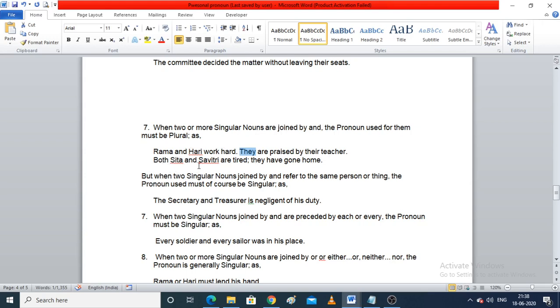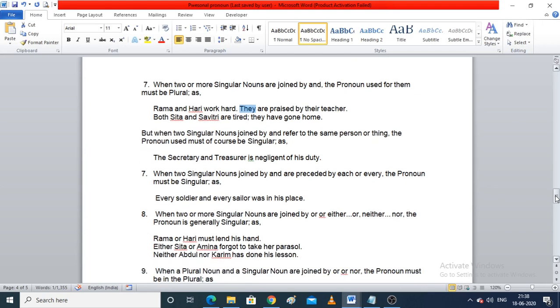Both Sita and Savitri are tired. They have gone home. But when two singular nouns joined by and refer to the same person or thing, then the pronoun which is used would be a singular word. Fine. For example, the secretary and treasurer is negligent of his duty. So we have used a singular pronoun.